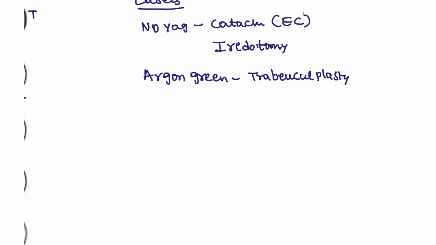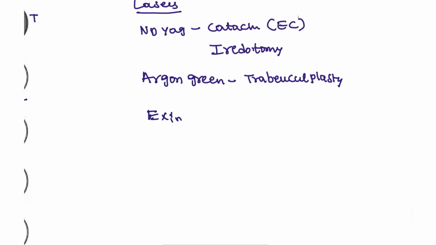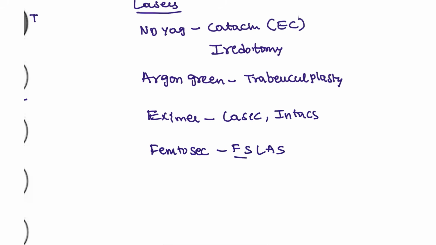This is the trabeculoplasty. Next, excimer laser. Excimer laser is used for LASIK. Okay, LASIK or Intacs, these both are myopic surgeries that we can perform. Next, femtosecond. Femtosecond we use for the glass surgeries. Again, this is also for femtosecond laser assisted surgery. That is for the cataract. That is also for the cataract patients that we are going to use, or the patients who are wishing to have LASIK, through this femtosecond also we can use.